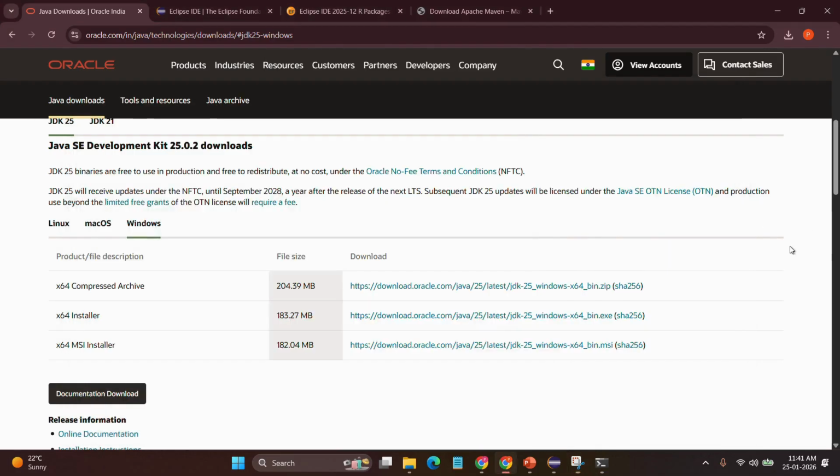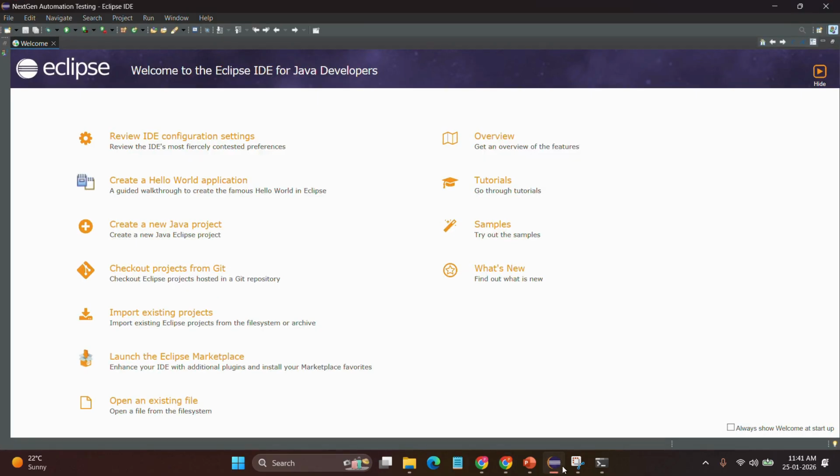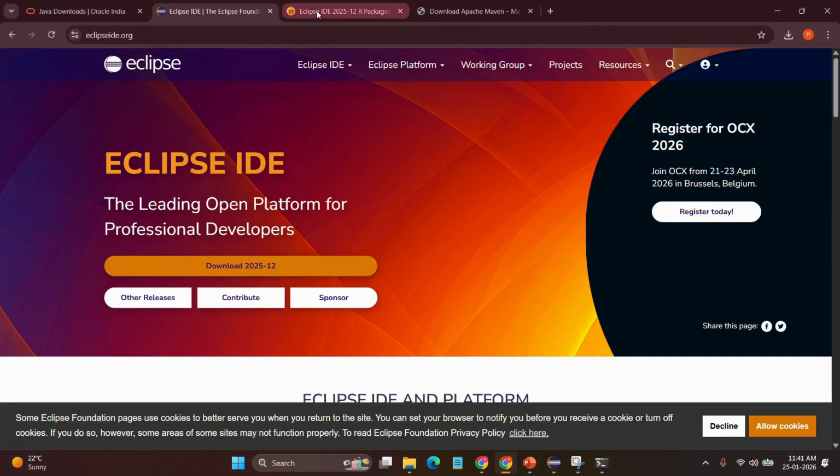Next, download Eclipse IDE for writing Java code. Go to the Eclipse IDE official website, download the Eclipse IDE. You can now see an interface like this. After installing Eclipse IDE, let's install Apache Maven.